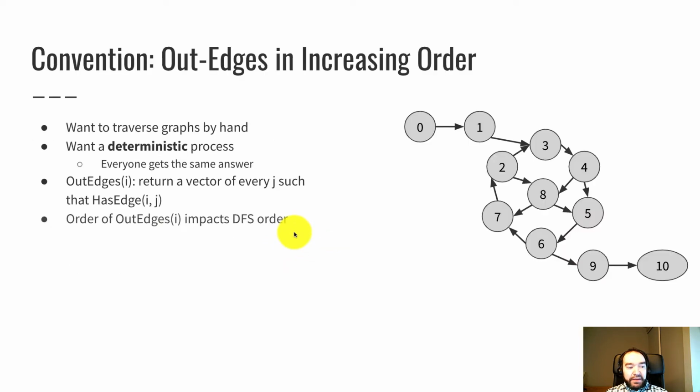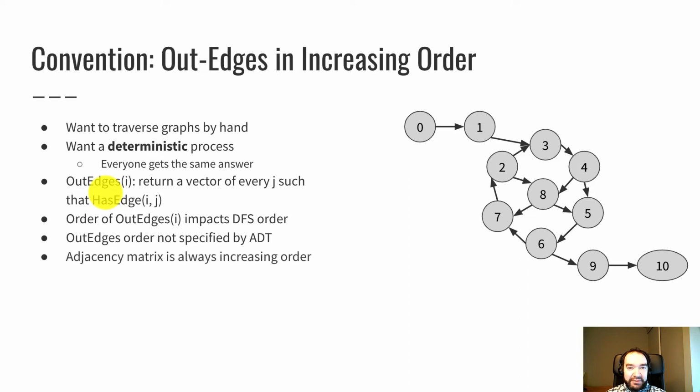Now, the order that out edges returns the vertices impacts the order that the depth-first search will proceed in, but the abstract data type for the graph does not specify what order that has to be. This is the language of that definition right here. It says return a vector of every j where there's an edge from I to j. It doesn't say what order those have to come in. So a graph data structure is free to pick whatever order it wants. We gave it that freedom to keep things efficient, but now that's a bit of a challenge when we're trying to run this by hand.